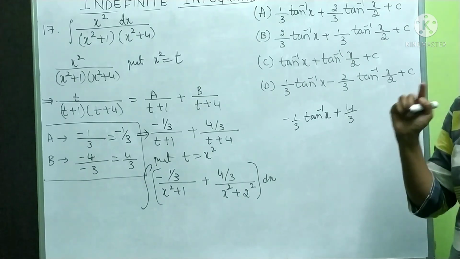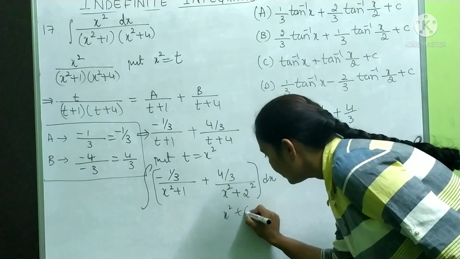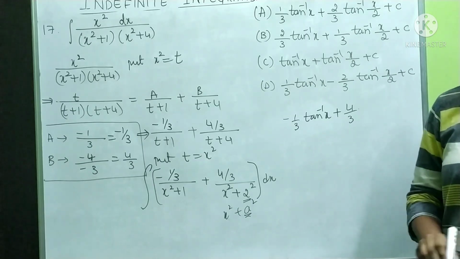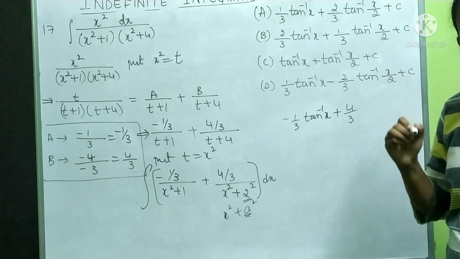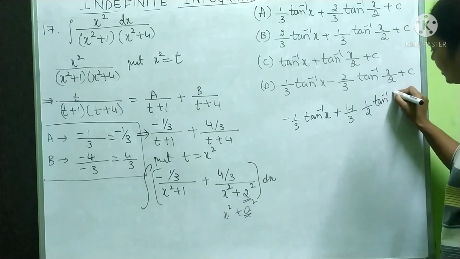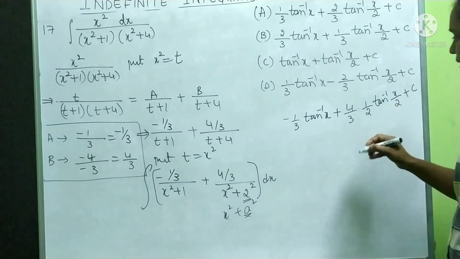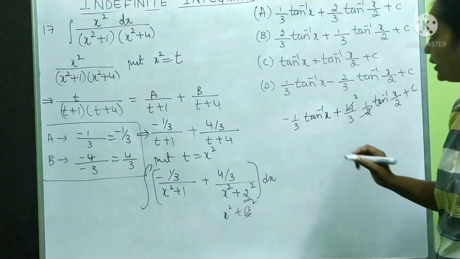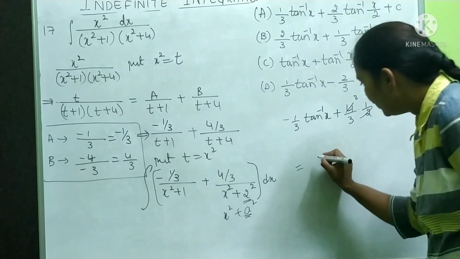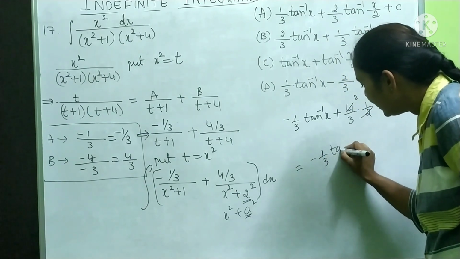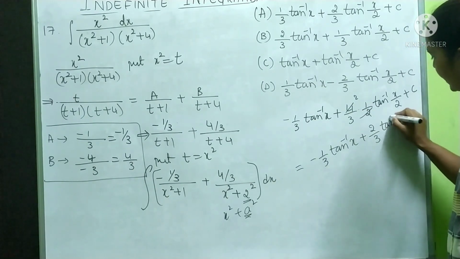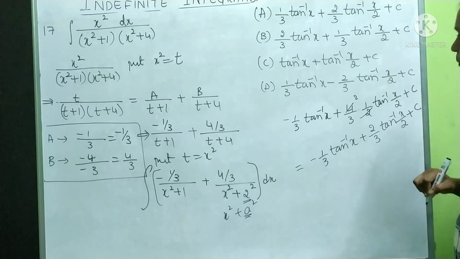1 by a tan inverse x by a. So if it is x square plus a square, in place of a you have 2. Therefore it is 1 by a tan inverse x by a. So it is 1 by a, meaning 1 by 2, 1 by 2 tan inverse x by 2 plus c. Simplify, this gets cancelled, it will be 2 here. Therefore it is equal to minus 1 by 3 tan inverse x plus 2 by 3 tan inverse x by 2 plus c.